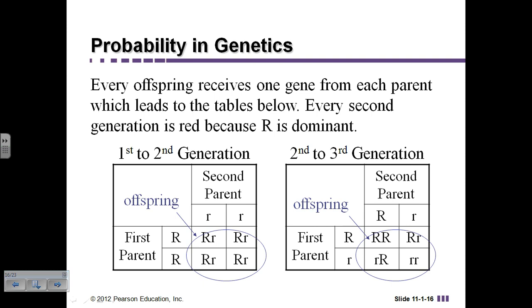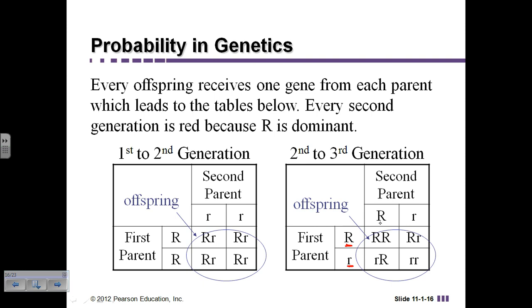And so the likelihood that you're going to have a white plant was very, very slim because R is the dominant color. But when you get into the second and third generation, now you're getting a little bit more mixture because that offspring actually has a dominant gene and a recessive gene.